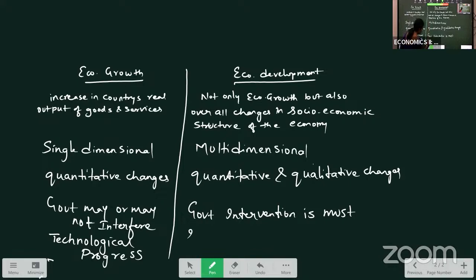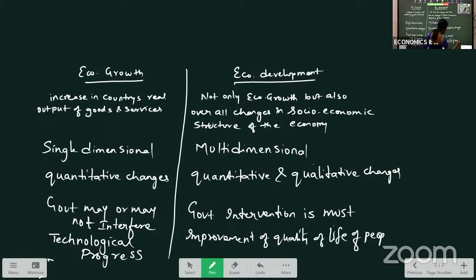Development helps in improvement of the quality of life of people. So another difference we can find here: growth is happening when we have advanced technology. Development is happening when there is an improvement in the quality of life of the people. Got the difference here?